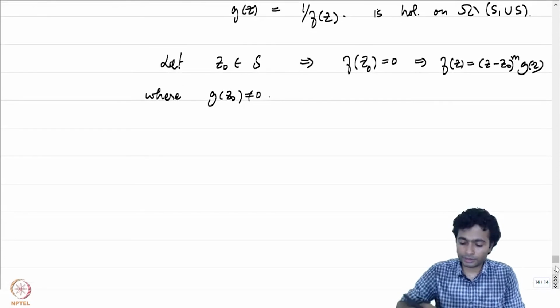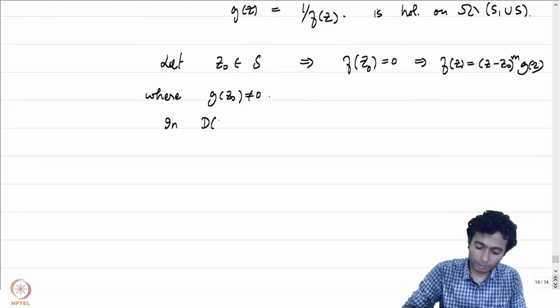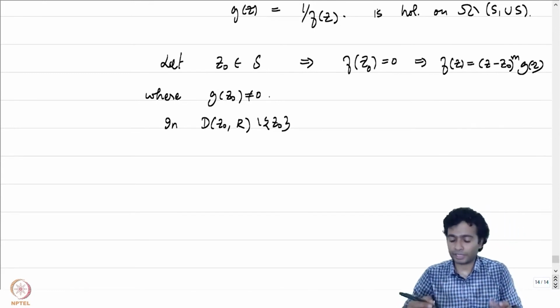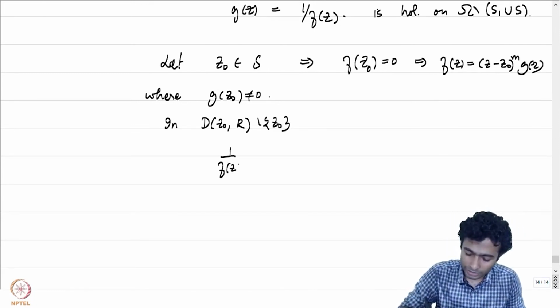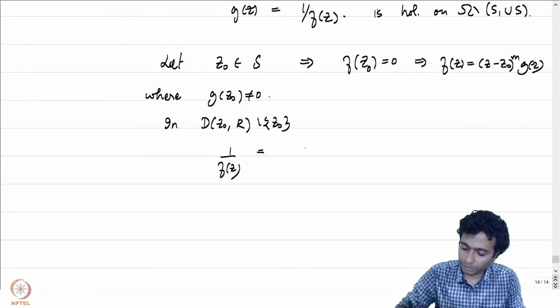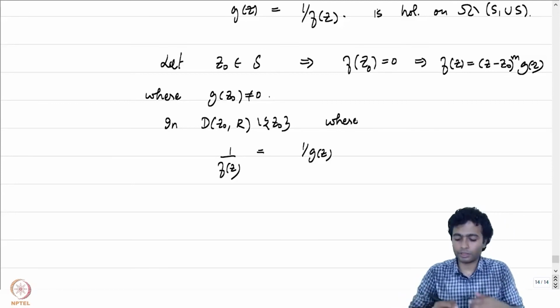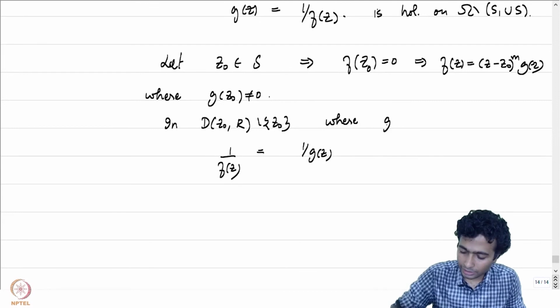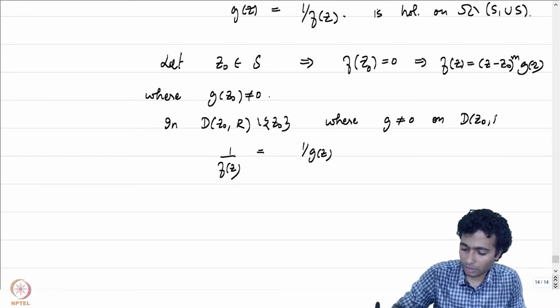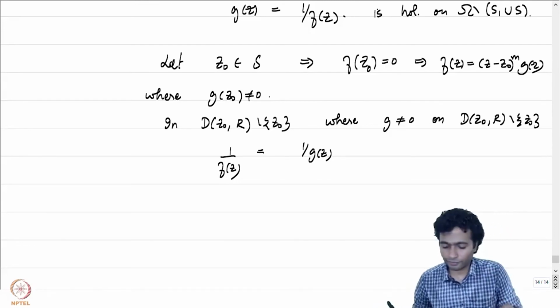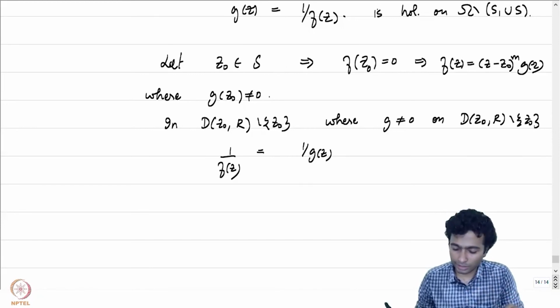And therefore, in a punctured disk around z0, what can we say? We can say that 1 by f of z is going to be equal to 1 by g of z times 1 by z minus z0 to the power m. So this r is picked so that it is having only z0 from the set S, and g does not vanish on the punctured disk D(z0, r) minus z0. Both these conditions are being imposed. By shrinking if needed, we can assume that this is the case.